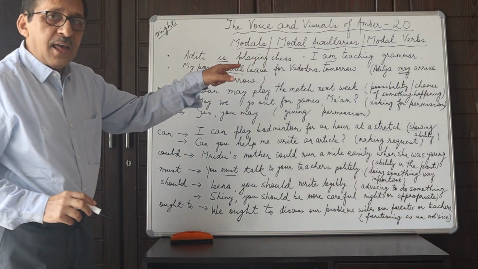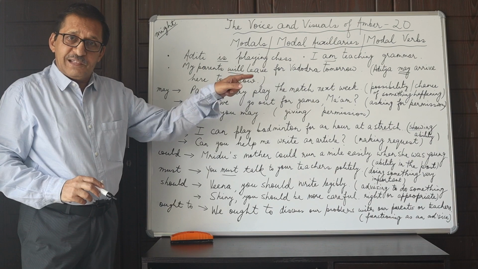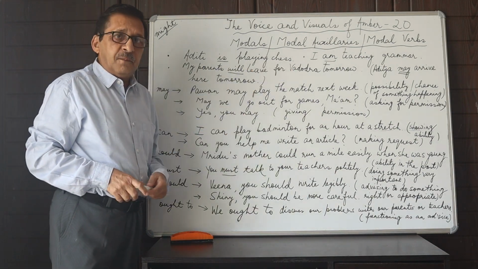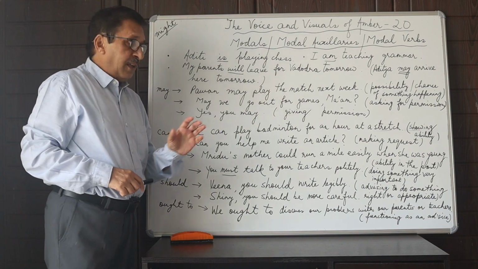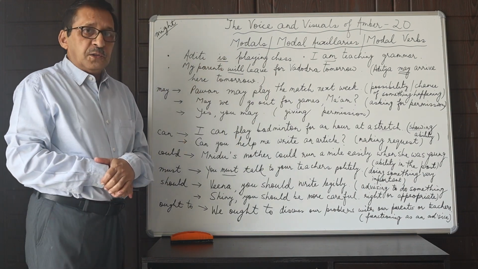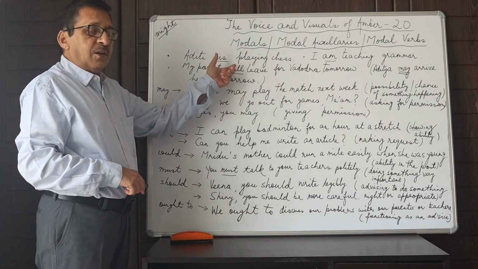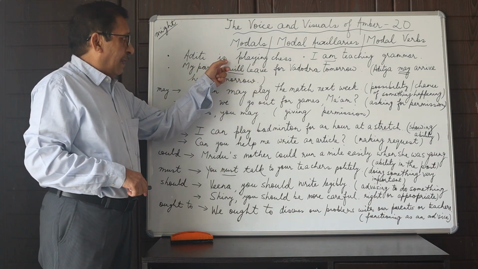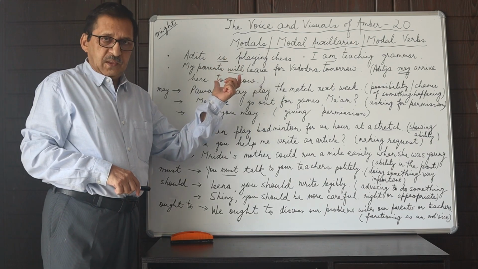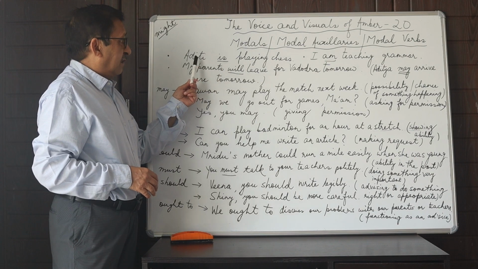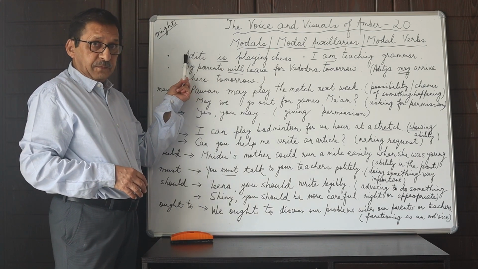Now, may, well, it looks like an auxiliary verb, but then it does not perform the same function as the helping verb or the auxiliary verb. Because here, the auxiliary verb or the helping verb determines, I would say, the tense. It is the verb which is determined by the subject.